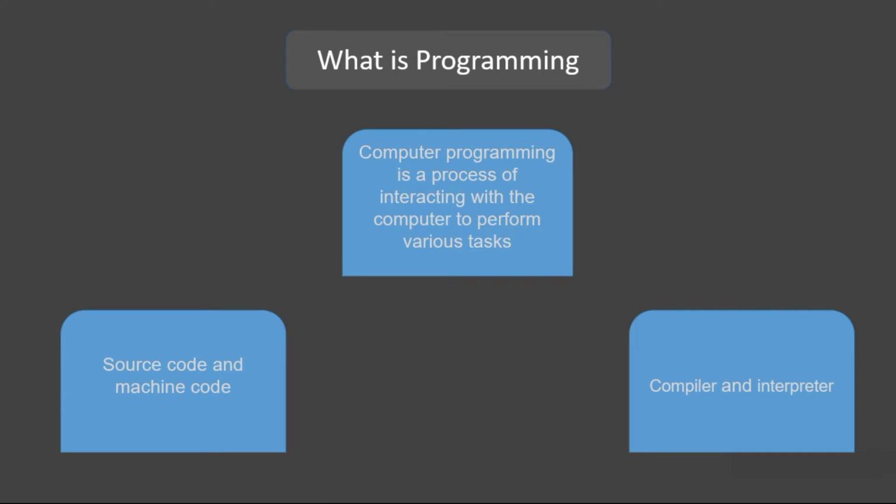The instructions of the code which we feed onto the system is called source code, and the code which is understood by the computer is called machine code, which consists of only zeros and ones. When we send the source code into the system, it will convert the source code into machine code with the help of a compiler and interpreter, and this process is called compiling. After compilation, the code which contains only zeros and ones is executed by the computer and returns the outputs to the user.